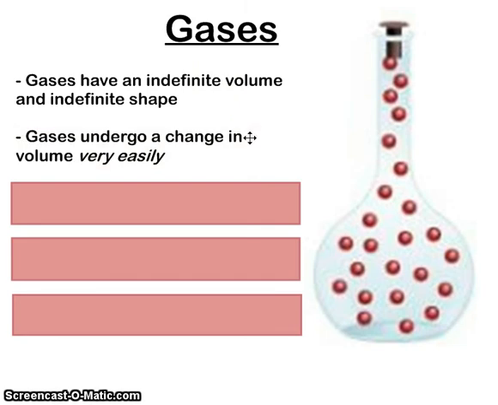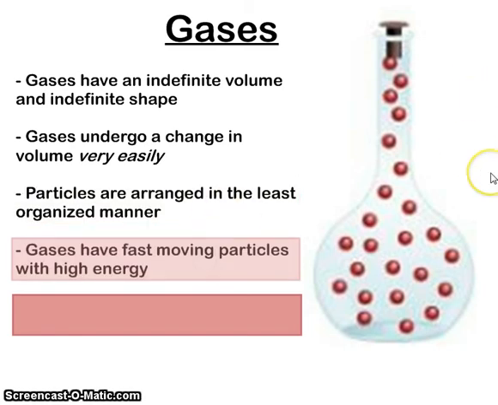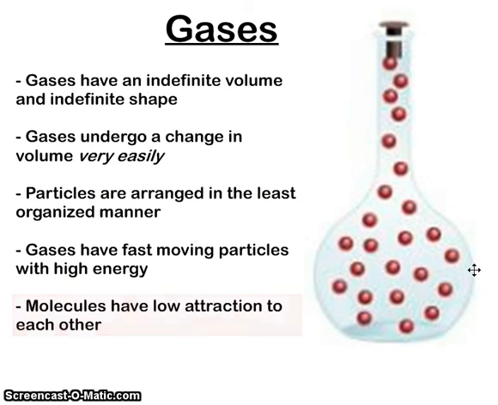This means that gases undergo a change in volume very easily. Why? Because the particles aren't organized. The particles actually have a ton of energy. Remember in the fall when we talked about gas molecules, we talked about how they're like enemies, right? They don't want to be around each other. They don't really care about one another. They're moving as fast as possible. And this very high energy means that they cannot keep their shape because they have no attraction to one another at all.